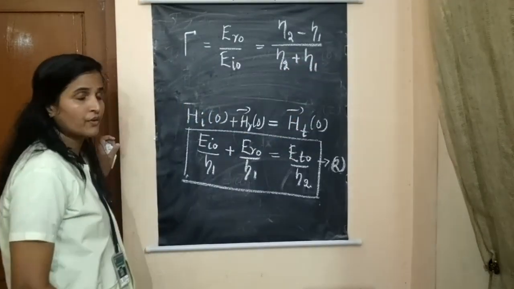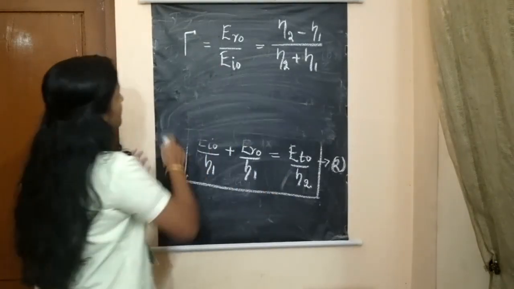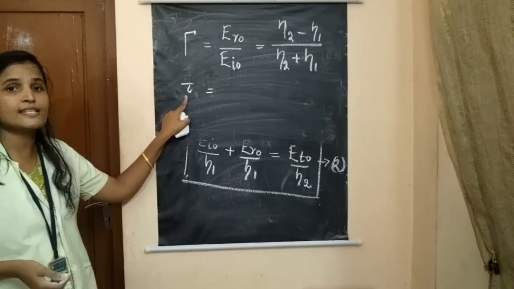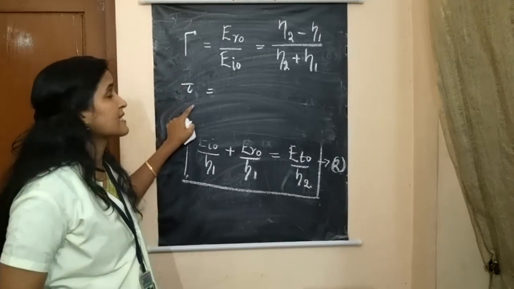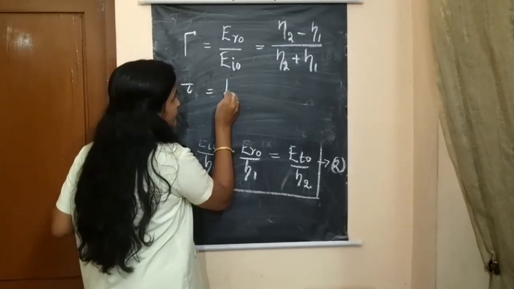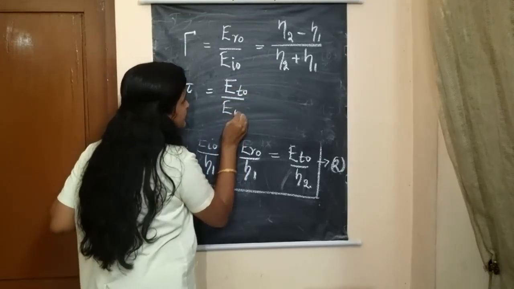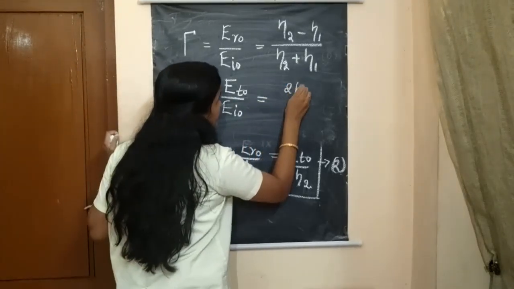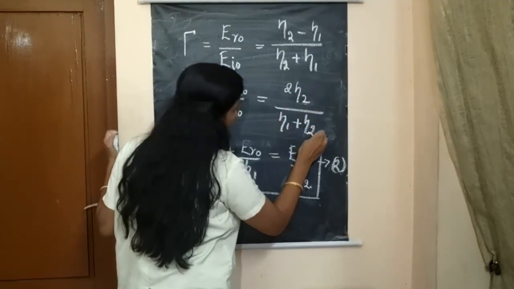Okay. And again, the second coefficient is tau. The first one is known as the reflection coefficient. The second one is known as the transmission coefficient. It is defined as the ratio of the transmitted component to the incident component. Okay, so the result will be 2 eta 2 divided by eta 1 plus eta 2.